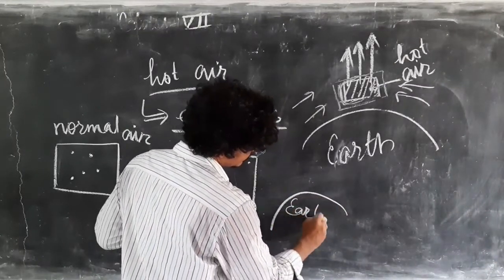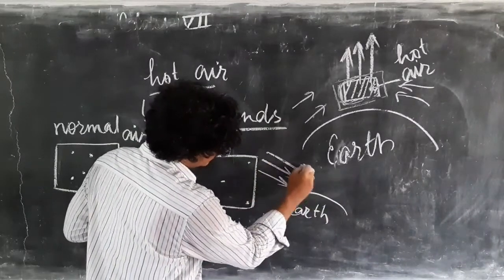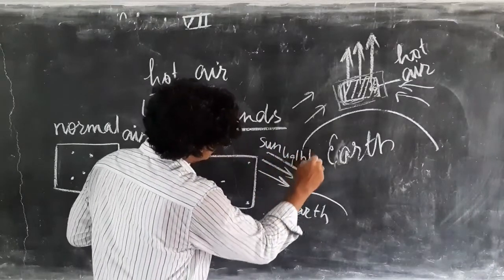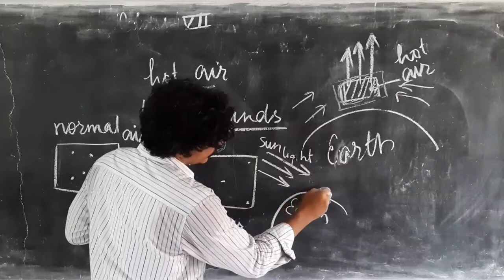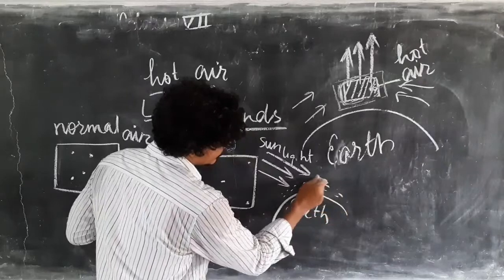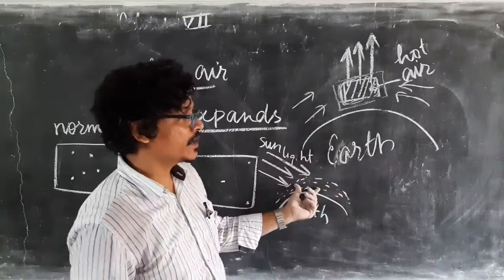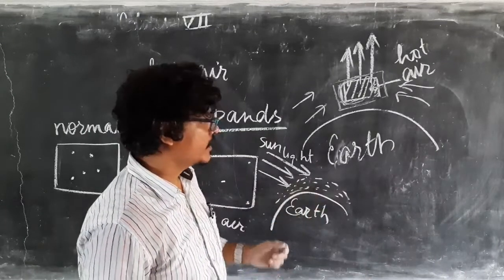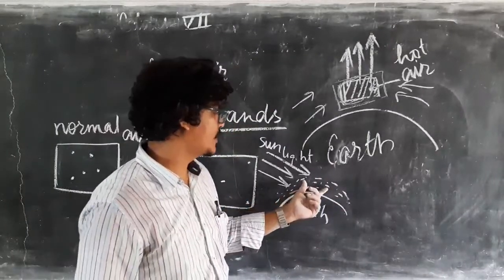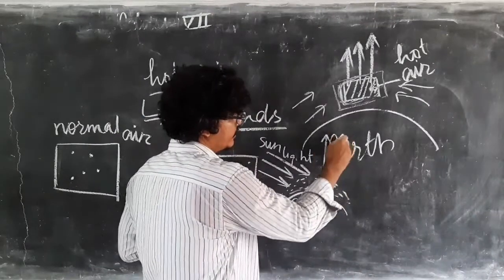When sunlight reaches the earth surface, here in this region air will get heated up, and due to that it will try to expand, and in the process it will rise towards the sky.